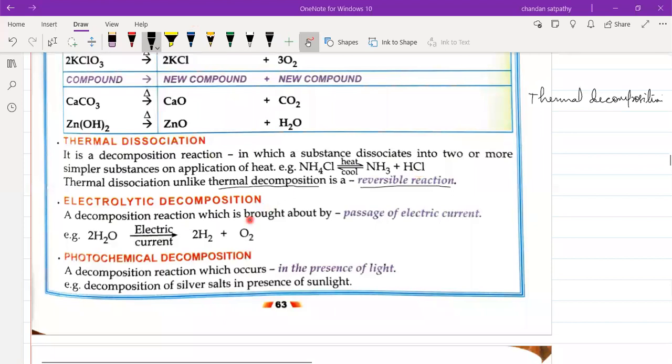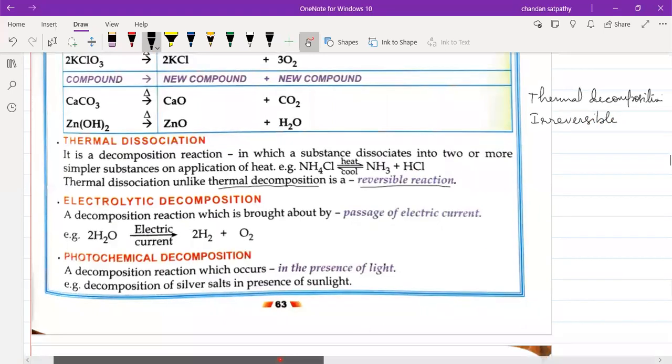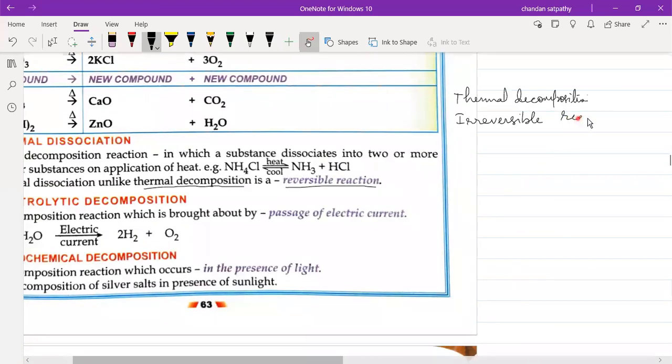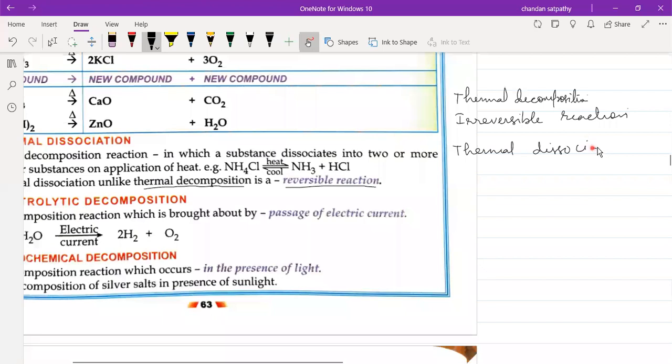So thermal decomposition reaction is an irreversible reaction. Irreversible means, students, which cannot be reversed back. But thermal dissociation reaction is a reversible reaction. Reversible means we can again get back the original substance. Irreversible means we cannot get back the original substance, but in thermal dissociation reaction, we can again get back the original substance.